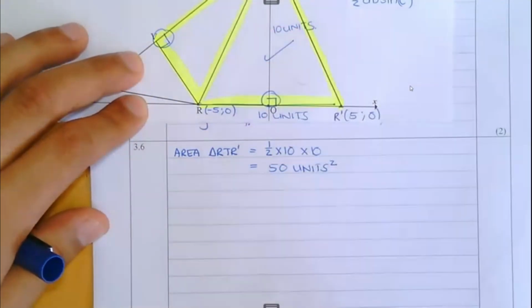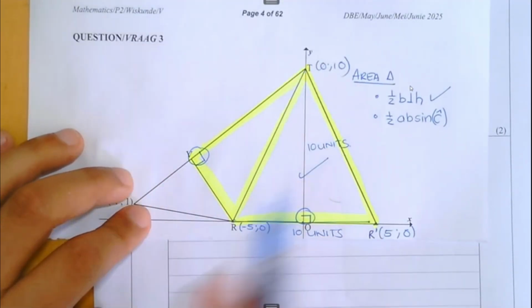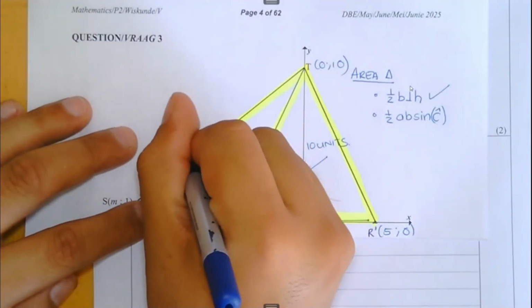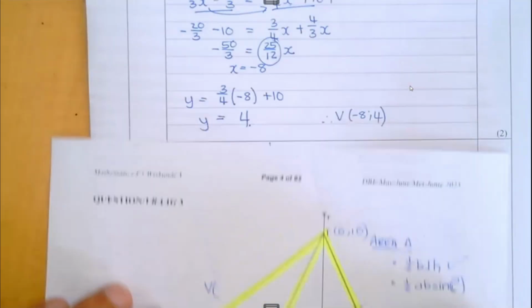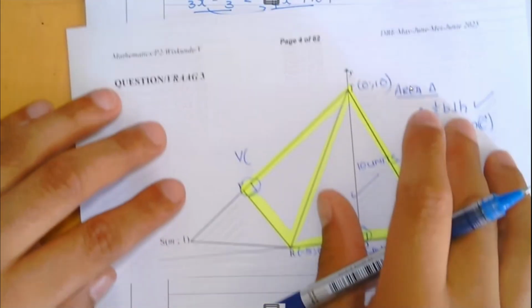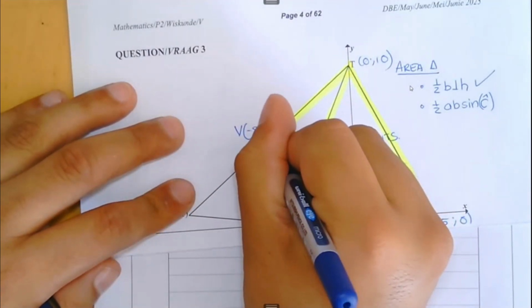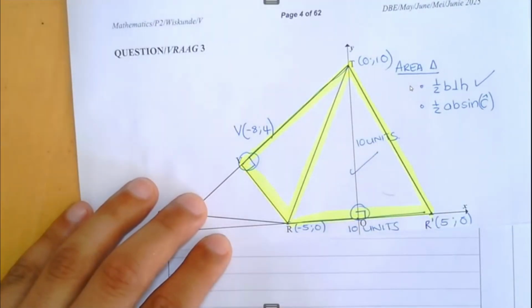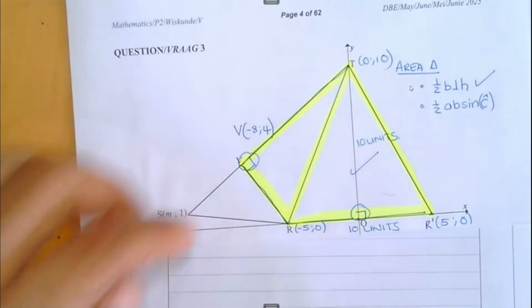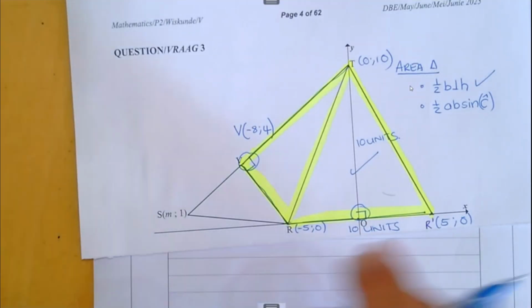Okay, triangle 1 sorted. Now I need to turn my attention over here to this triangle. Working with this triangle, remember we have these coordinates. V, they've told me, has the coordinates, what is V from the previous question? -8 and +4. So it's very easy now for me to work out what this length is and what this length is. I will just use my distance formula.